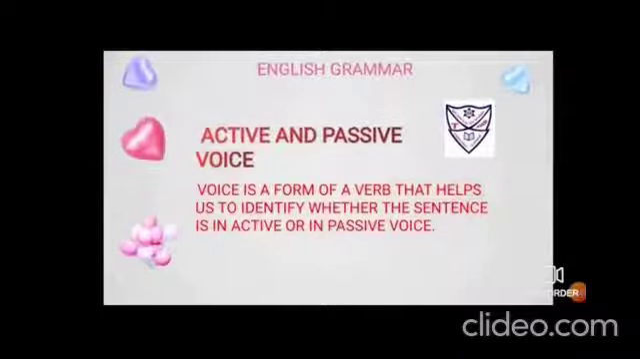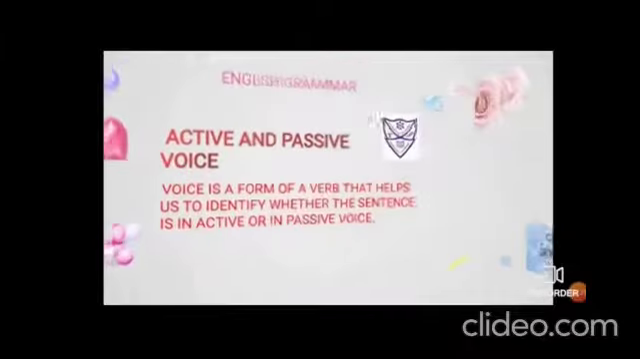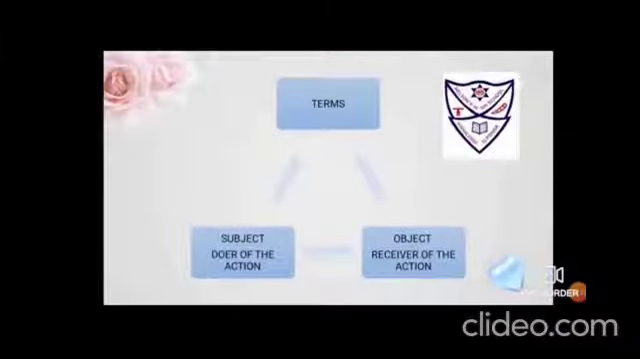Active and passive voice. Voice is a form of a verb that helps us to identify whether the sentence is in active or in passive voice. Two terms we have seen related to it: subject and object. The verb is the doing word; it performs the action. Now the doer of the action, the one who performs the action, is called the subject of the sentence, and the receiver of the action, the one who receives the action, is called the object of the sentence.